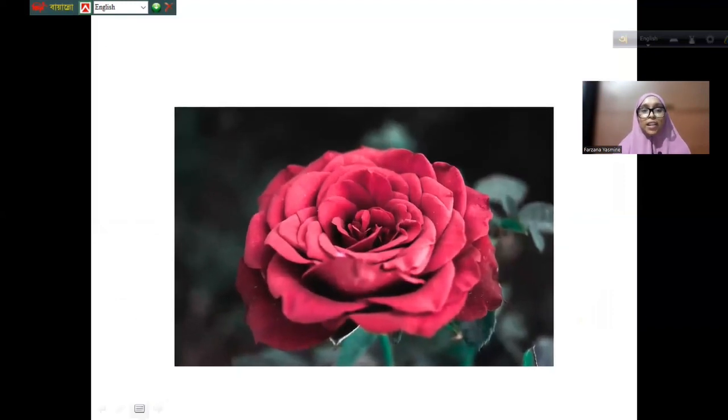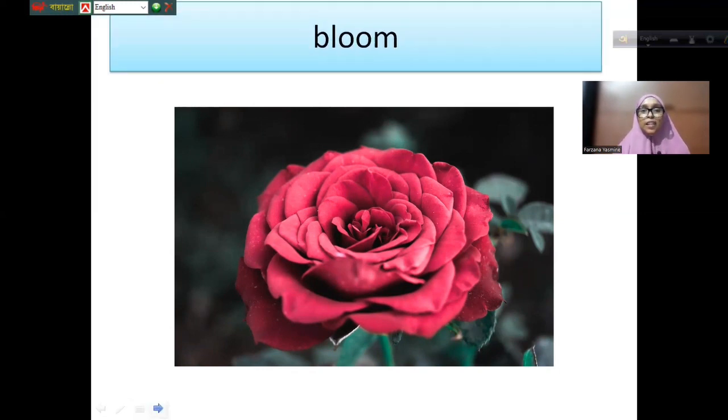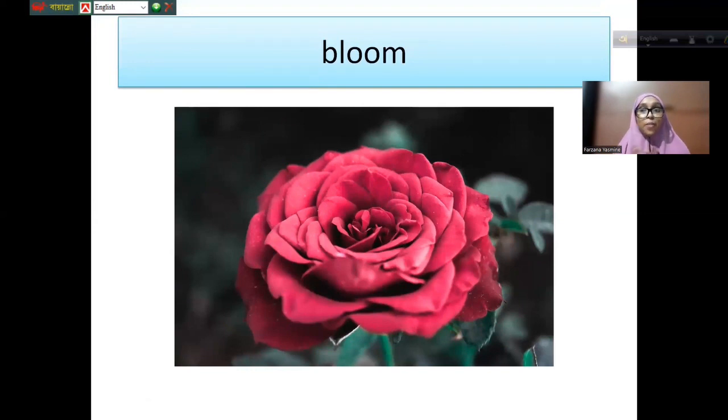Now you see, what is this? It's a beautiful flower and it blooms, right? When a flower plant opens and makes a flower from a bud, then it is called bloom. When a flower blooms, it is called bloom. So the pronunciation will be bloom, with the long sound. Bloom.